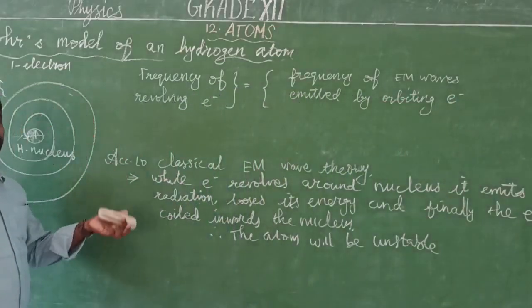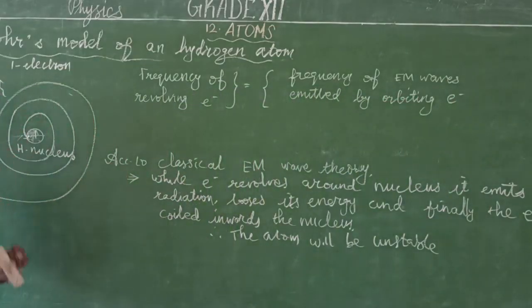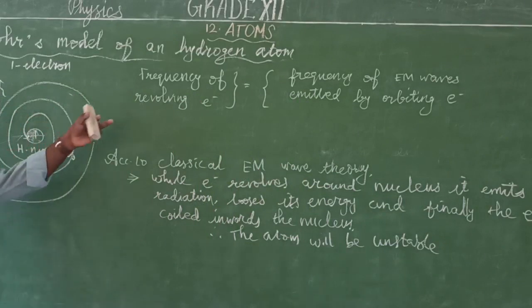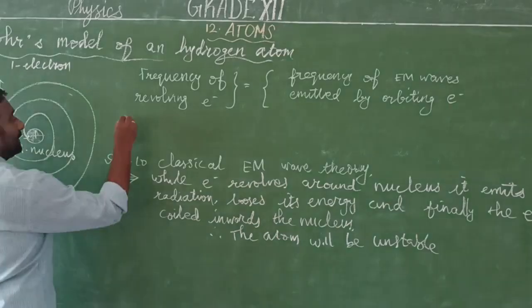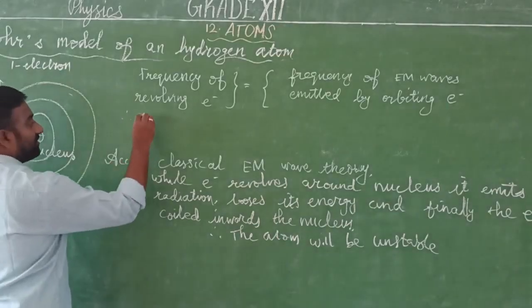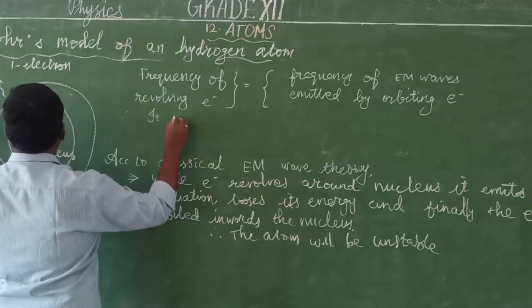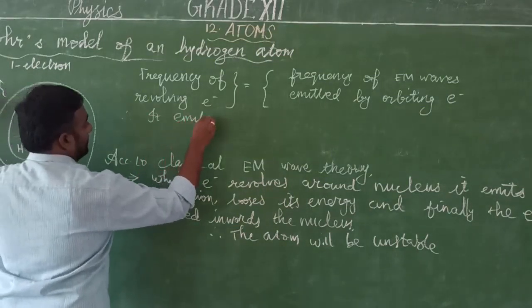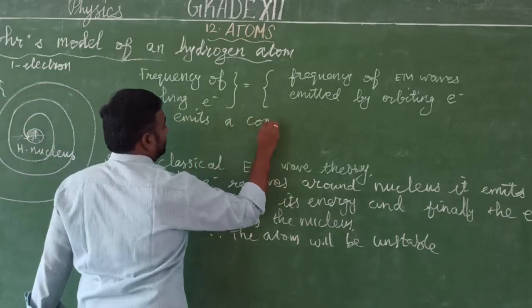So finally the atom will be unstable. Because of these cases, the angular velocity also changes. Moreover, it emits a continuous spectrum.